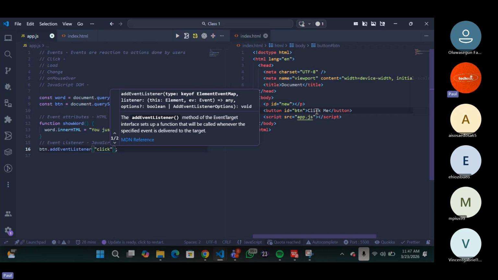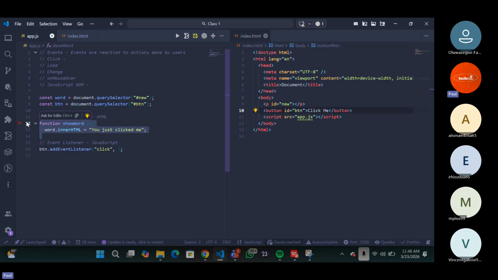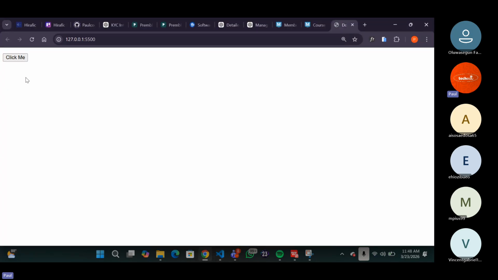So now, click. Then what do you want? After you click it, you want something to happen. So as you can see, I put a comma. After you've clicked it, you want one particular thing to happen, which is this particular function, show word. So all I have to do is write show word here. That's all. And then automatically it is going to work. So if I come here now and I click on click me, as you can see, it still works perfectly.